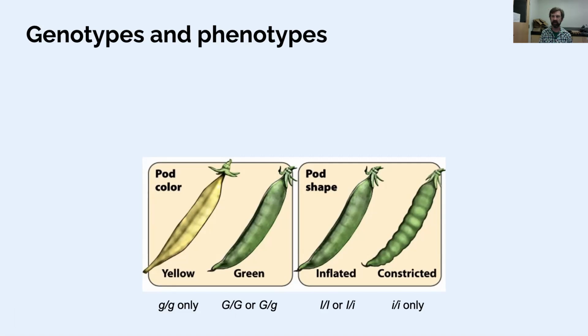A genotype with any number of big G's, two big G's, or a big G and a little g, either homozygous for big G or heterozygous, those give you green pea pods. And figuring out these genotypes, that was really the result of Mendel's work, being able to use this notation to figure out what's going on.